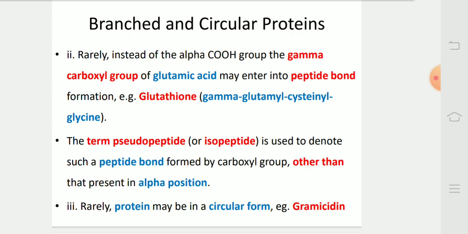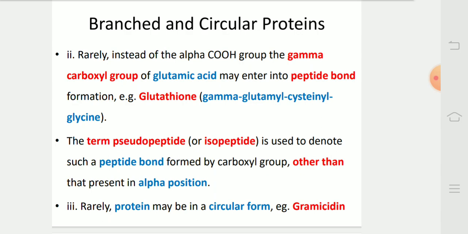Rarely, instead of the alpha carboxyl group, the gamma carboxyl group of glutamic acid may enter the peptide bond formation. Example, glutathione, that is gamma glutamyl cysteine glycine. The term pseudopeptide or isopeptide is used to denote such a peptide bond formed by a carboxyl group other than that present in the alpha position.